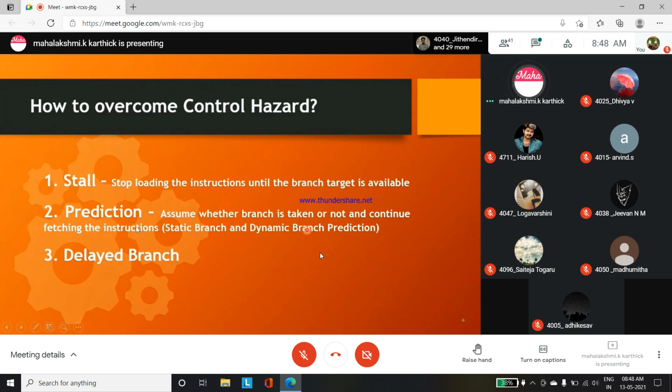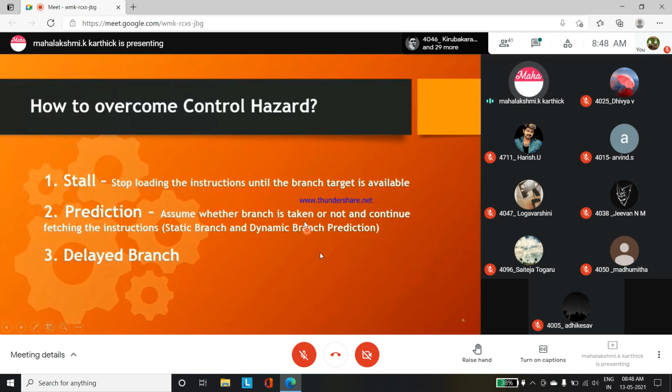Predictions are guessing. You have to assume whether the branch is taken or not. So being computer architects, we have to predict while designing hardware, so that we can control these control hazards. How can you predict?